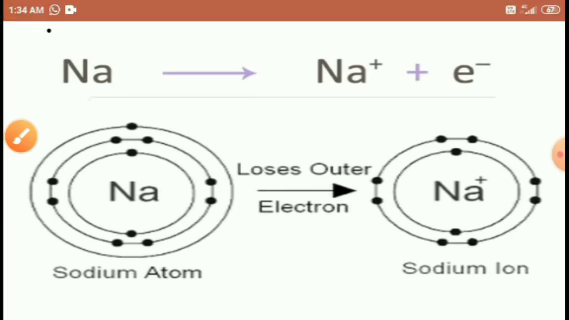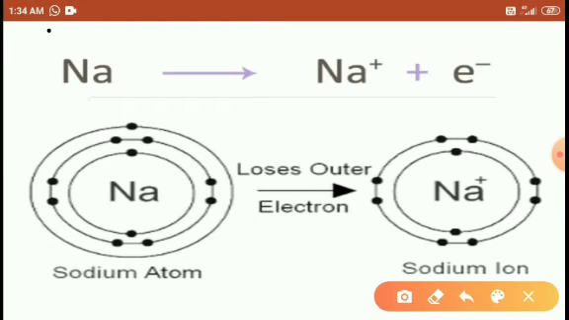Right, students? So in the example I gave, the sodium turns into a sodium ion by losing 1 electron. Look at the picture here, the sodium atom. Whatever dots are there, dots are nothing but electrons, students. The dots are 1, 2, 3, 4, 5, 6, 7, 8, 9, 10, 11: 11 electrons.